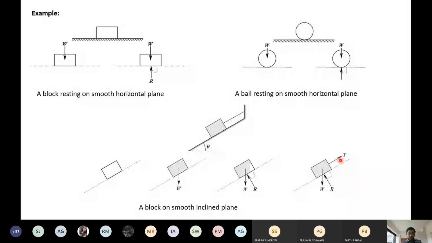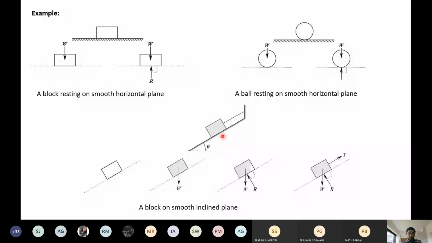This is very simple, and this is very important because it is a block on a smooth inclined plane, meaning there is no friction involved between this block and this surface. Otherwise, what would happen? The string tries to move the block, so against this there would be a friction acting downward.